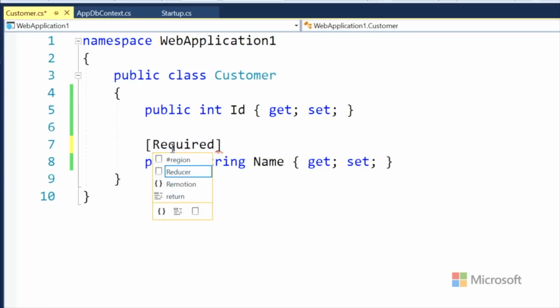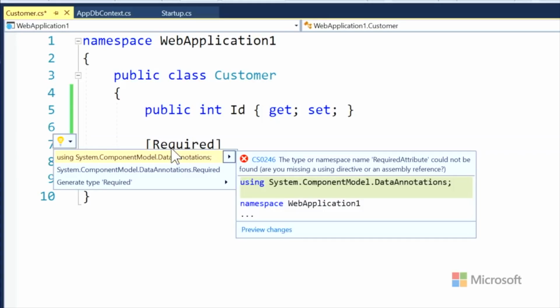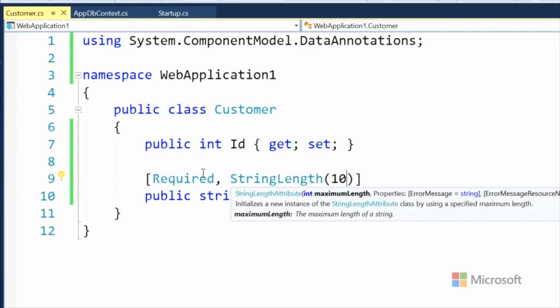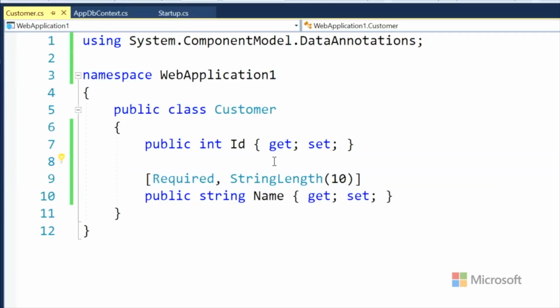So required, and I'm putting it as an annotation here, and I'm going to hit Control Dot again. When you learn that these things exist and you're thinking about them, rather than typing in all of this stuff for the using, you're just going to type required. Yeah. Hit Control Dot and then hit Enter. Line 1 just appeared there. And then we'll force the length as well. Let's say, we'll be silly for a moment, a length of 10. That's not a very good length, but that might allow us to do some validation later. Okay. And then we'll change it to a longer length.